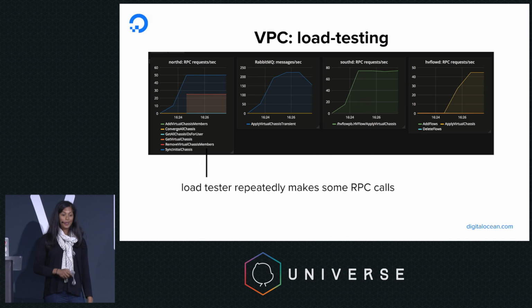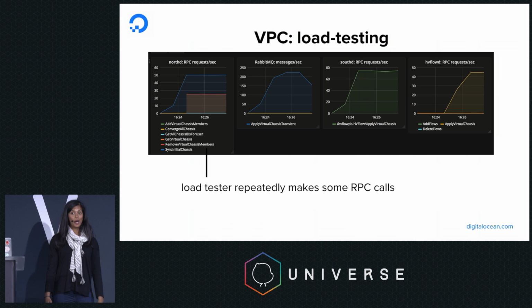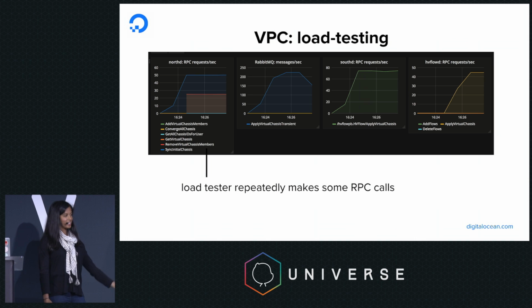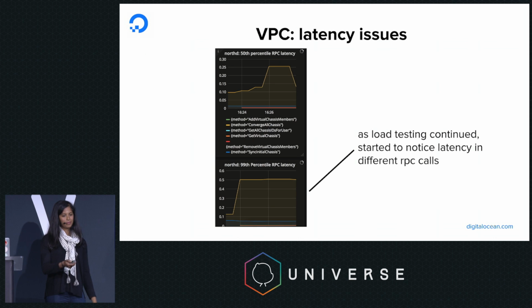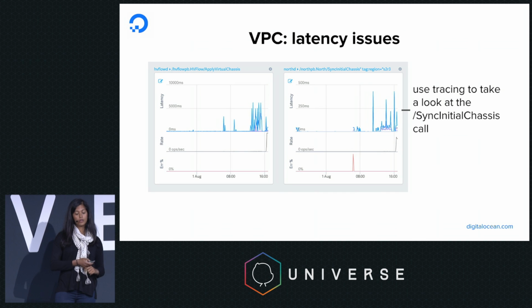First thing we did was load test this with a tester that has lovingly been named the Hammer. We are sending a ton of requests to Northd, as you can see, also resulting in a ton of requests in RabbitMQ, and a lot of stuff being read by Southd. First thing we noticed is that as load testing increased and the load to Northd increased, there were some latency issues with different RPC calls. We decided to dive into that further using distributed tracing, one of our favorite tools.